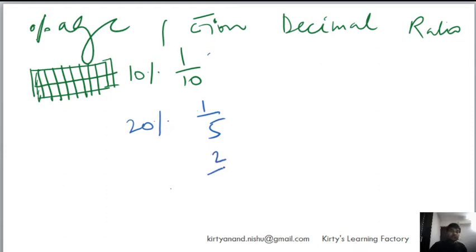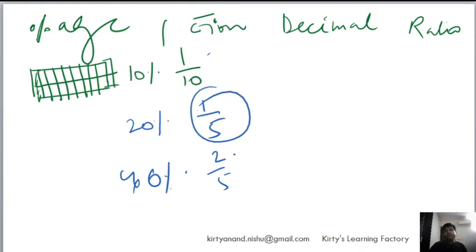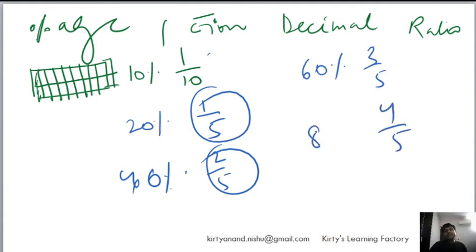Now you understand 2 by 5 is how much? 40%. Now you understand why? Because 1 by 5 is 20%. So 2 by 5 is 40%. So 3 by 5 is 60%, right? 4 by 5 is 80%.